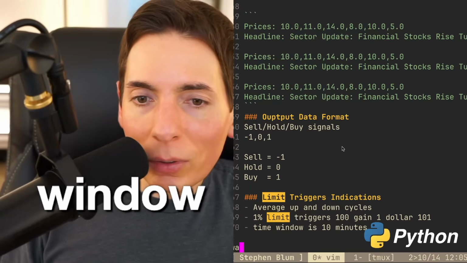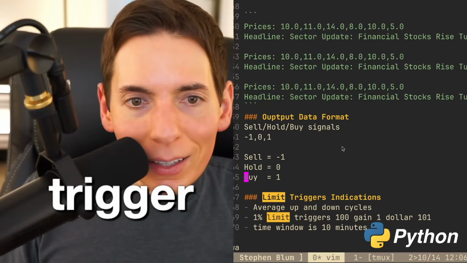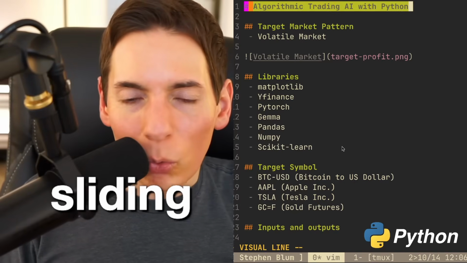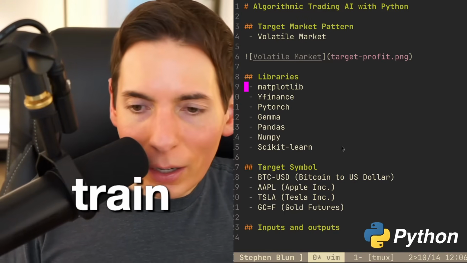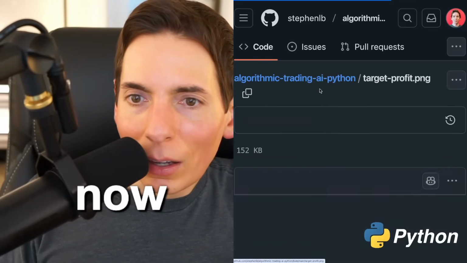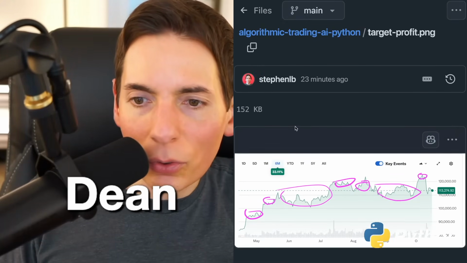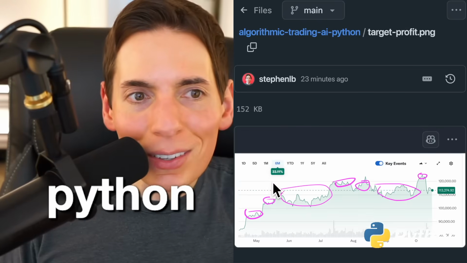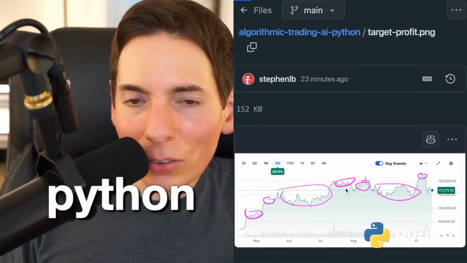So first thing we need to do now, what are we making? Dean, what are we making? An algorithmic trading AI with Python. That's what we're making. We've got all our libraries. We've got everything defined. We've got our targets. We've got our volatility. Everything's defined for us. The moments that we're going to profit are circled in magenta. So that's the idea.